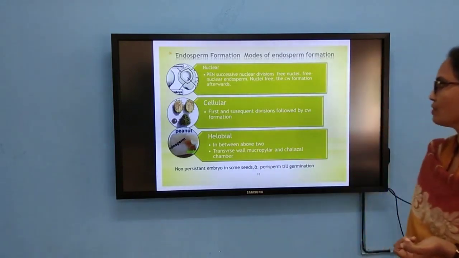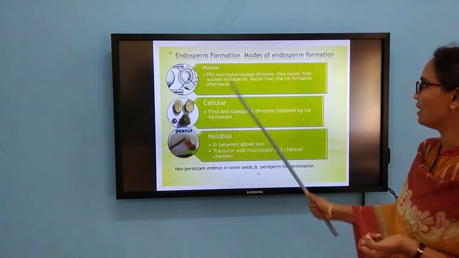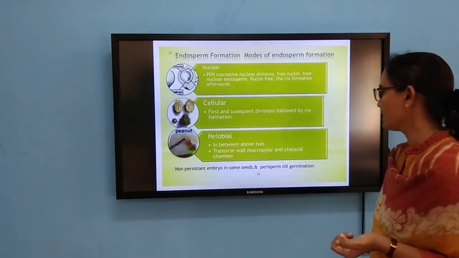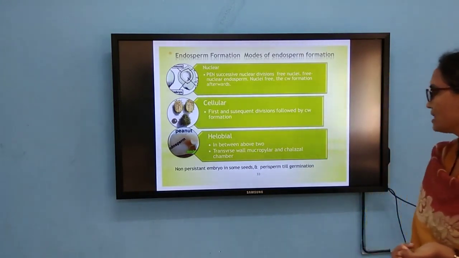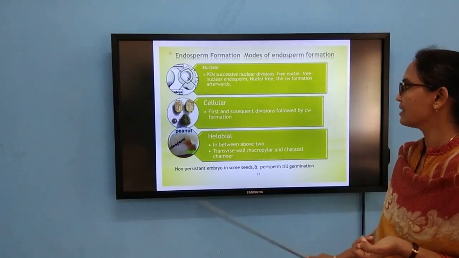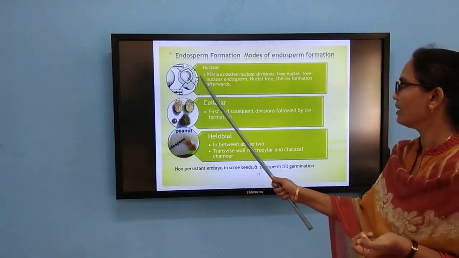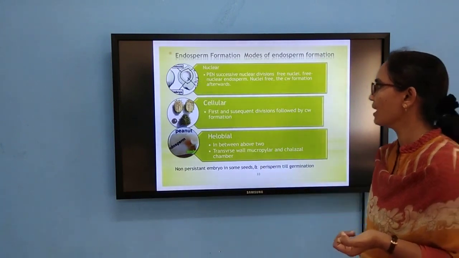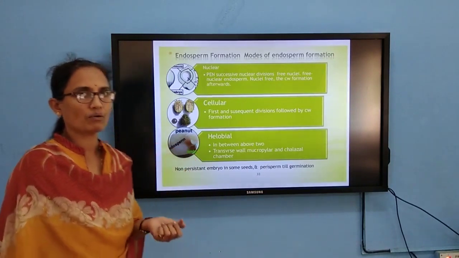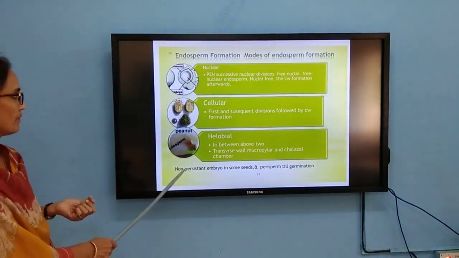Helobial endosperm lies in between cellular and nuclear, with a transverse wall and micropylar and chalazal chambers, and it is observed in peas and similar plants. In castor, cellular endosperm, and free nuclear and cellular you can find in coconut. So this is about endosperm formation.